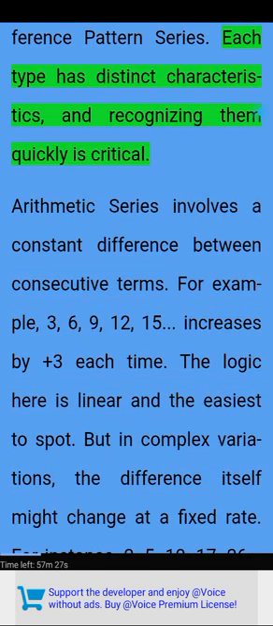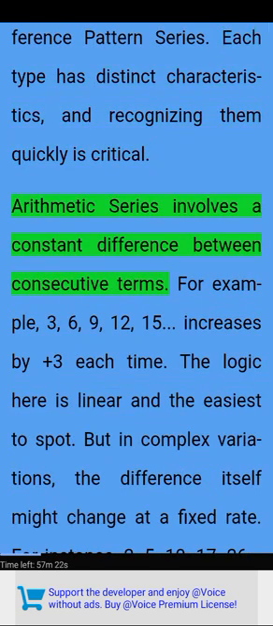Each type has distinct characteristics, and recognizing them quickly is critical. Arithmetic series involves a constant difference between consecutive terms. For example, 3, 6, 9, 12, 15. Increases by +3 each time. The logic here is linear and the easiest to spot.